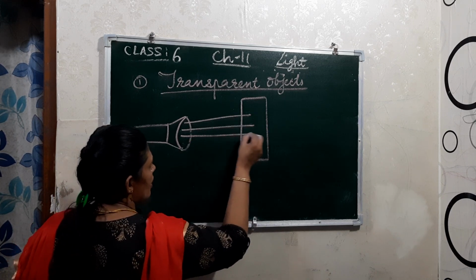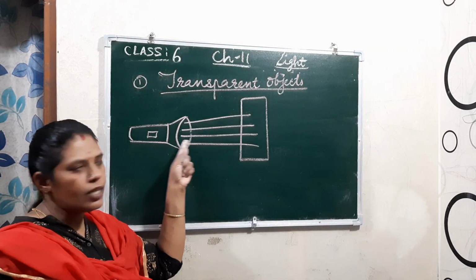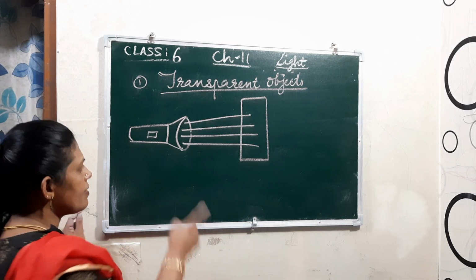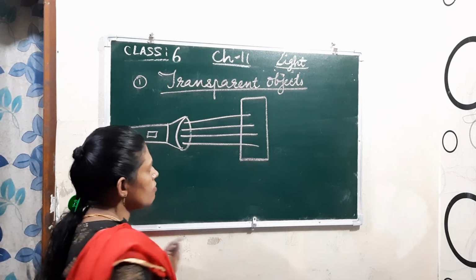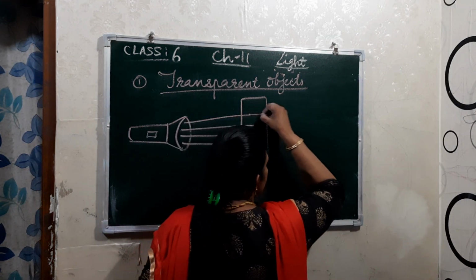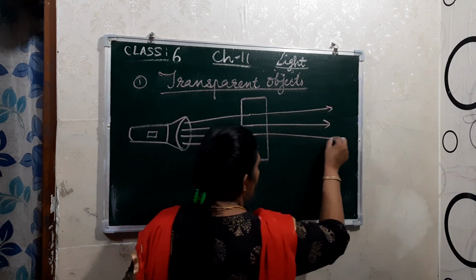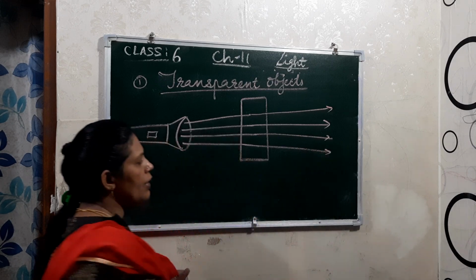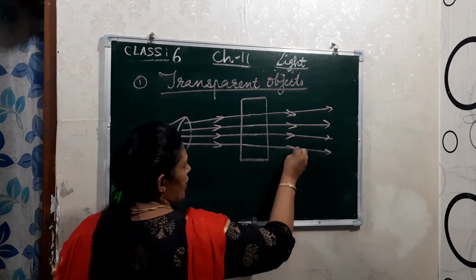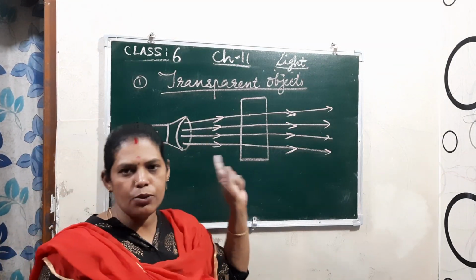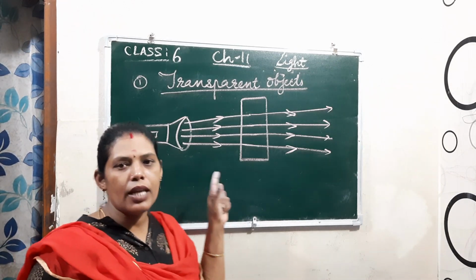When we switch on this button, switch on the torch, it will pass the light, right. When that light passes through this glass, what happens? This allows the light to pass completely outside. That means through this body, it allows the light to pass through. It means it is moving in all directions. That means this is a transparent object. Some glasses, not all glasses, some glasses allow the light to pass through.